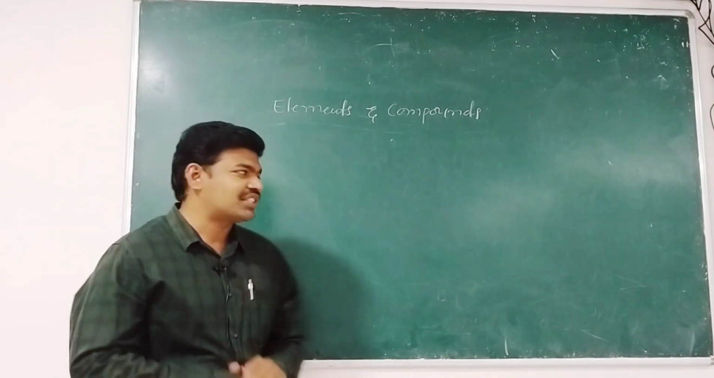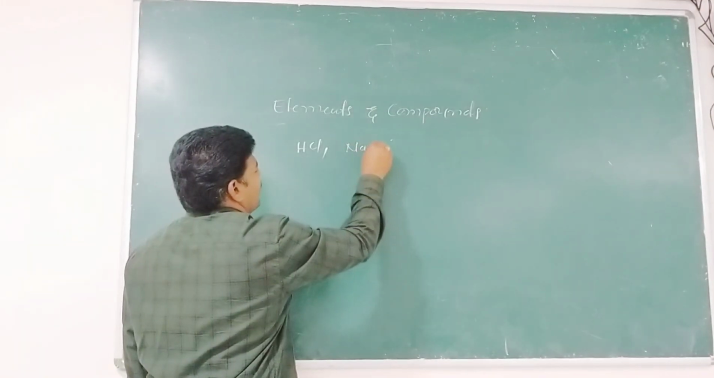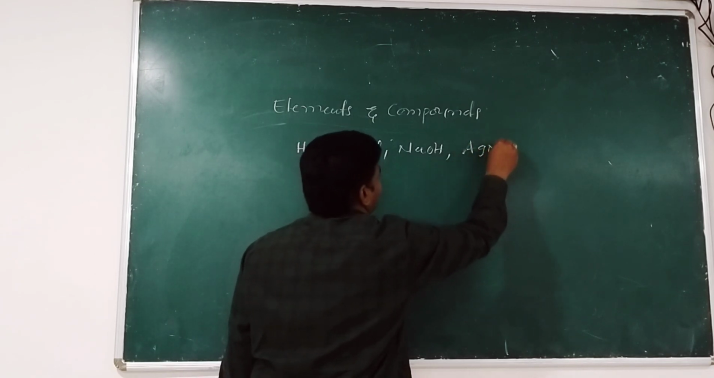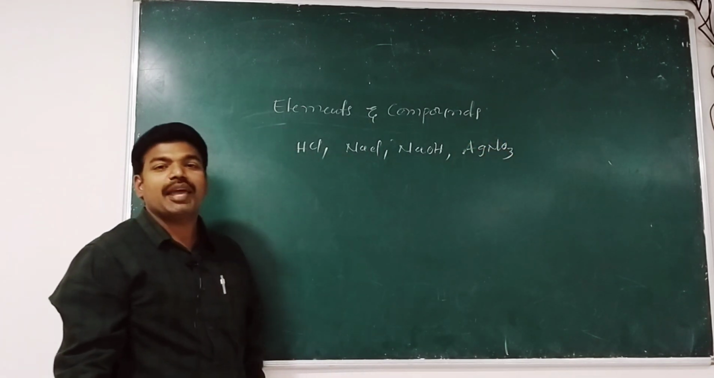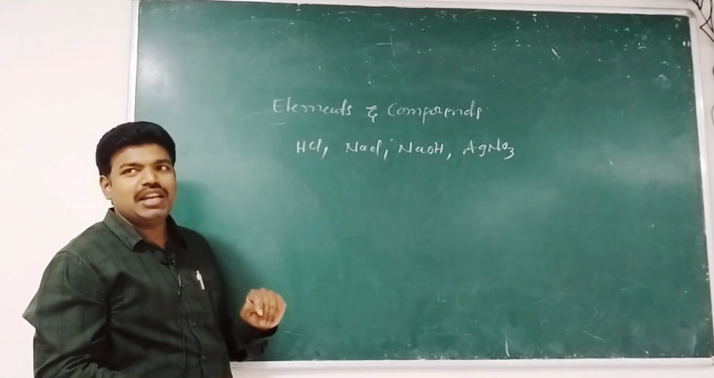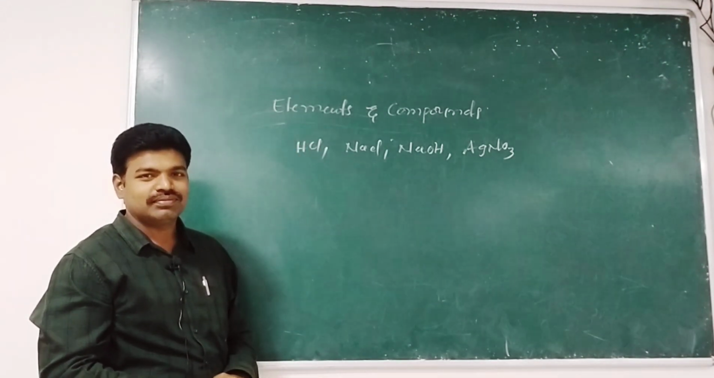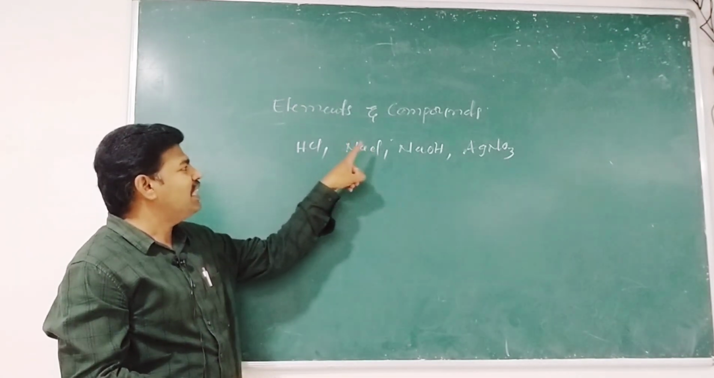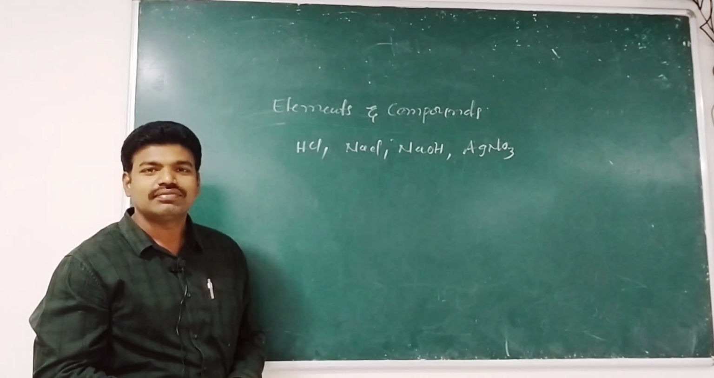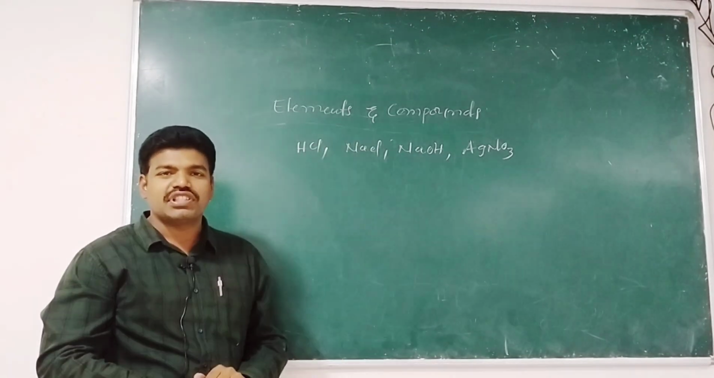Let us see examples for compounds: HCl, NaCl, sodium hydroxide, AgNO3. These are examples of chemical compounds. In the HCl molecule, the elements hydrogen and chlorine are held together by covalent bonds. And in NaCl, the elements sodium and chlorine are held together by ionic bonds. In this way, chemical compounds are formed.